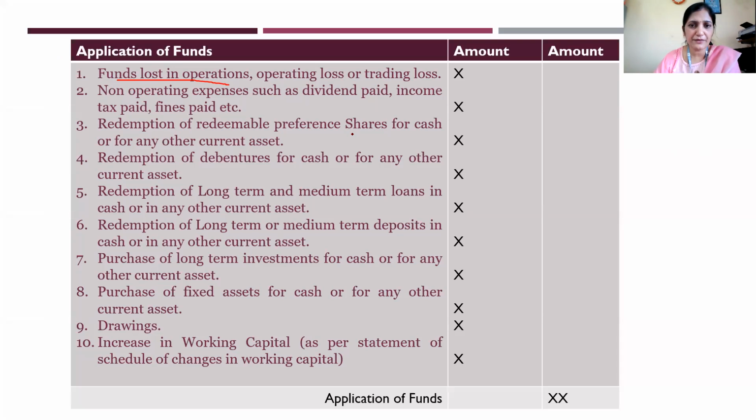Redemption of redeemable preference shares for cash or for any other current asset. Redemption of debentures for cash or for any other current asset. Redemption of long-term and medium-term loans in cash or any other current asset. Redemption of long-term or medium-term deposits in cash or in any other current asset. Purchase of long-term investments for cash or for any other current asset. Purchase of fixed assets for cash or for any other current asset. Drawings. And increase in working capital as per statement or schedule of changes in working capital.